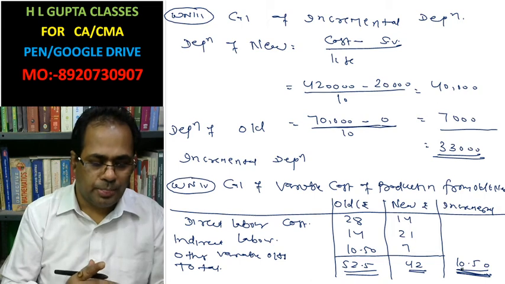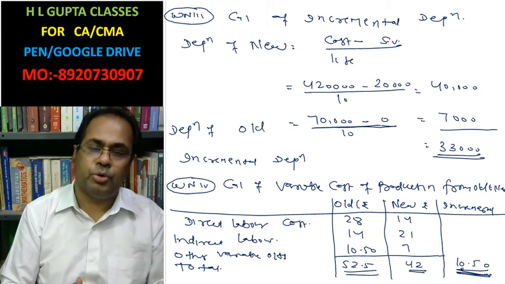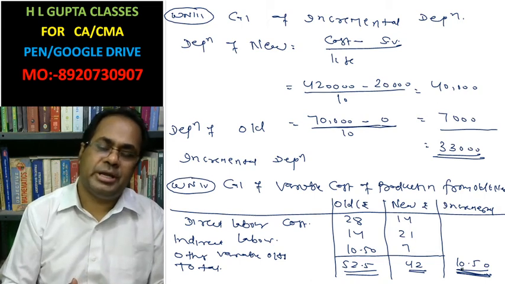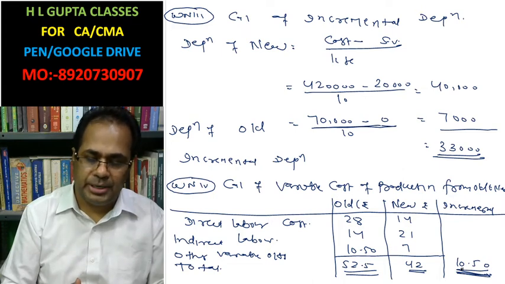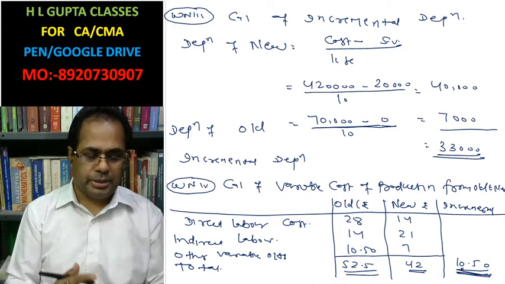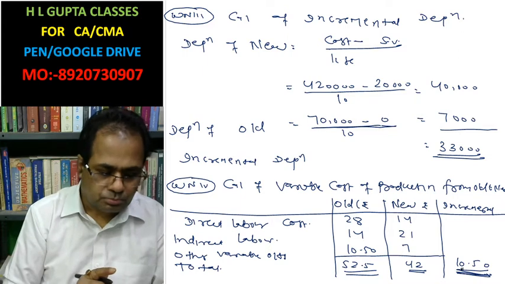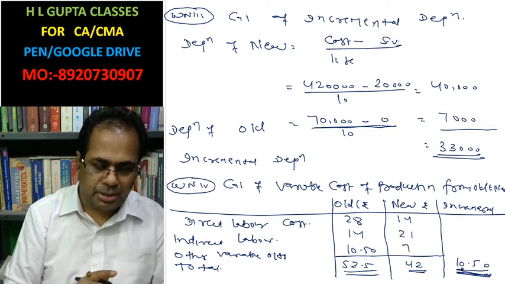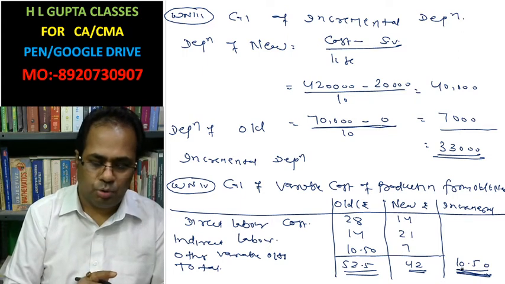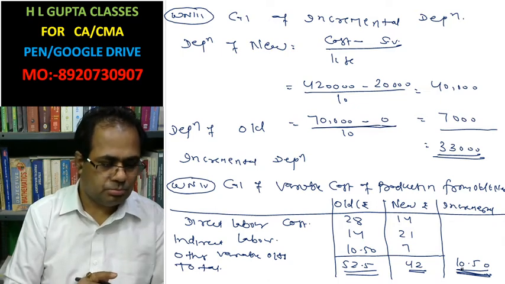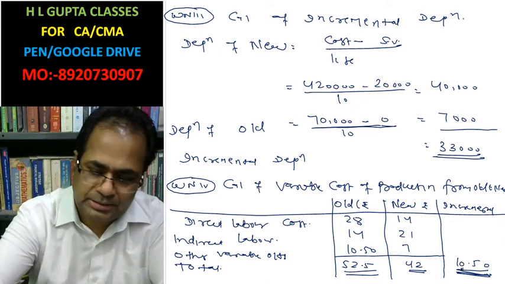Okay. Now I am going to calculate incremental operating cash inflow. 10.50 is here.